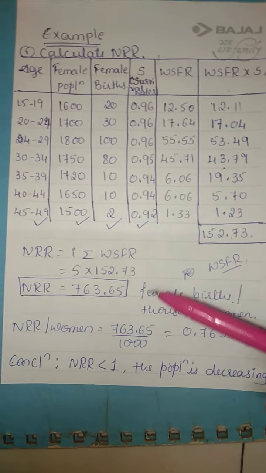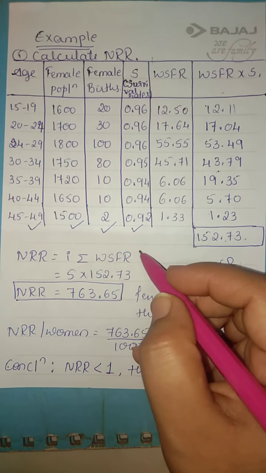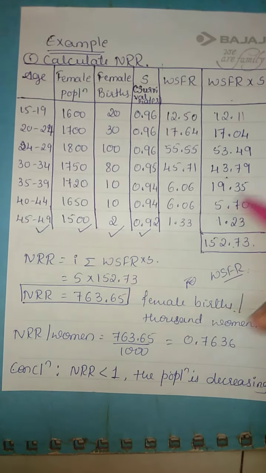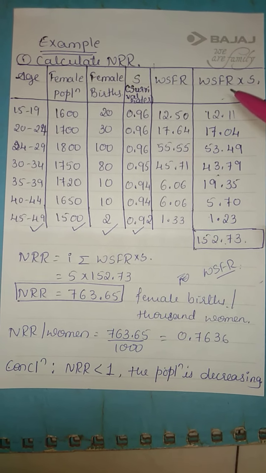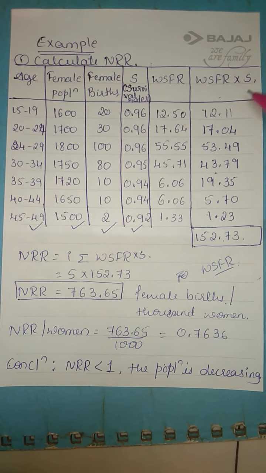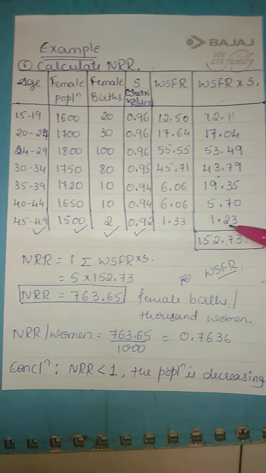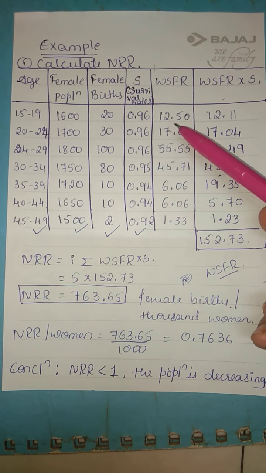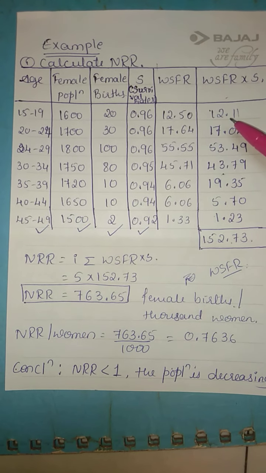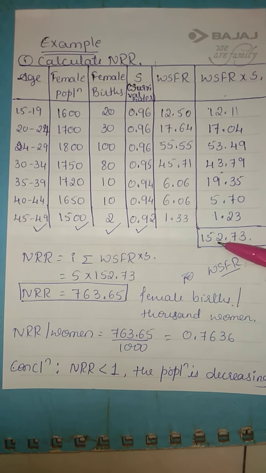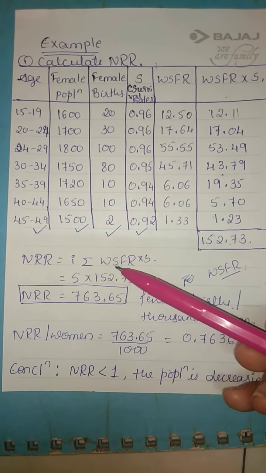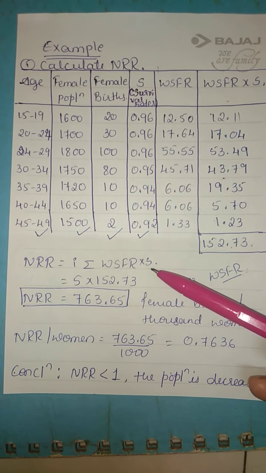Next we need, here I forgot to write S, WSFR into S. So multiply these two columns, get the total of this. NRR is equal to I into summation of WSFR into S.